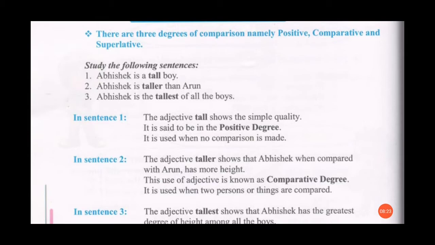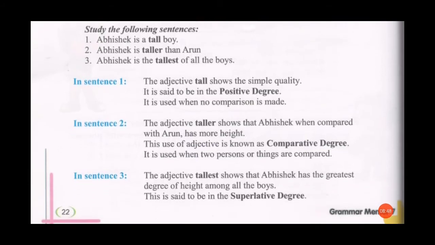Now, comparative degree. The adjective taller shows that Abhishek when compared with Arun has more height. So now we are saying Abhishek is taller than Arun. Now here we are comparing Abhishek to Arun. That is why we have used the word taller than Arun. It is used when 2 persons or things are compared in comparative degree.